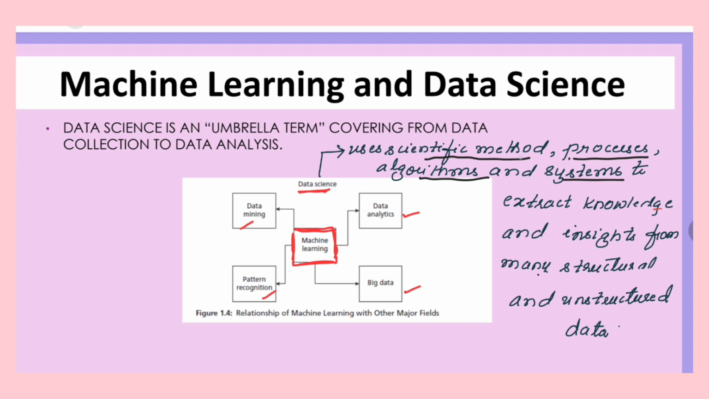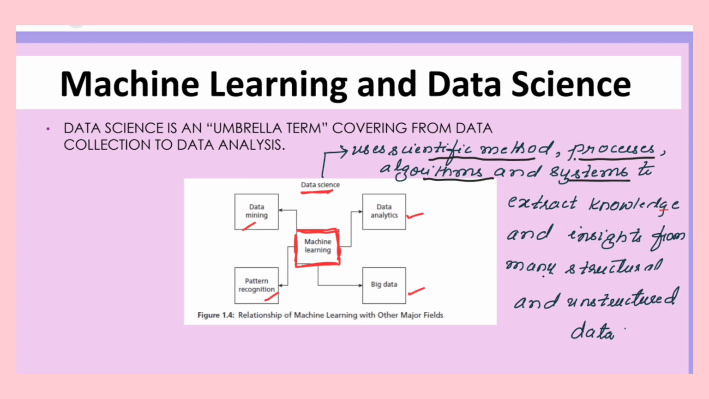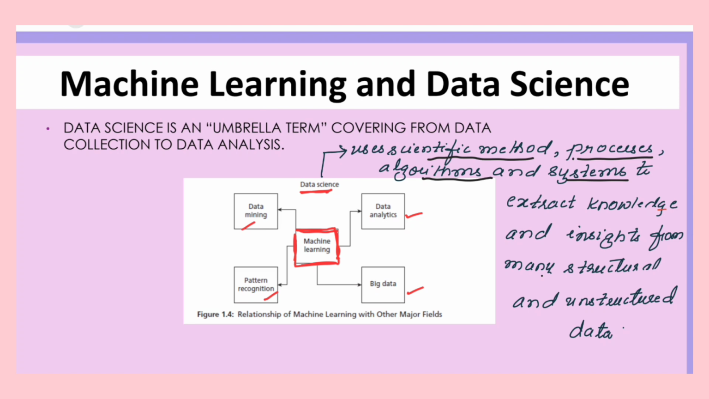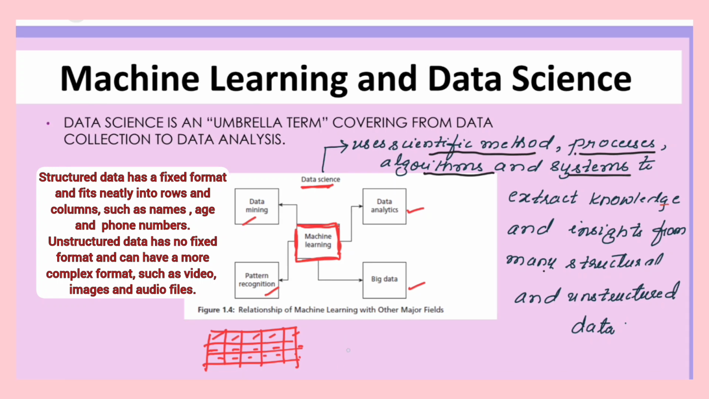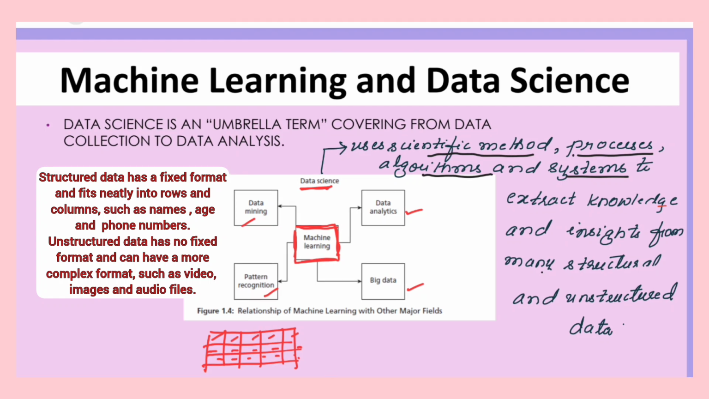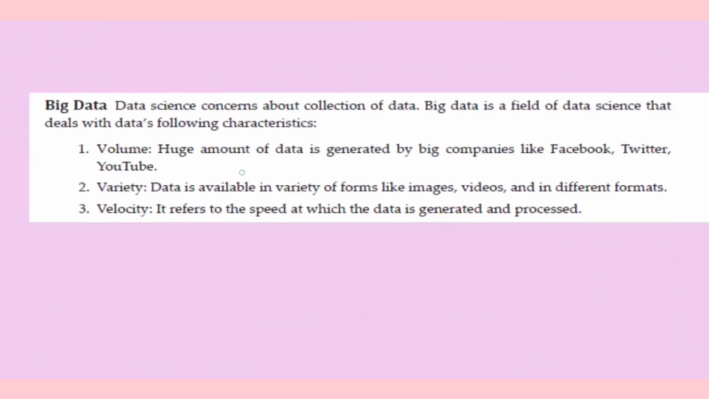Data science uses scientific method, processes, algorithms, and systems to extract knowledge and insights from many structured and unstructured data. And what do you mean by structured data? Structured data is simply the data which is going to have a typical structure. You have the attributes, then you have the rows for which you are giving the values for each of the attributes. This is structured data. Whereas unstructured data is a combination of audio, videos, and images. Here we have big data. Big data you can always remember with 3 V's: volume, variety, velocity.